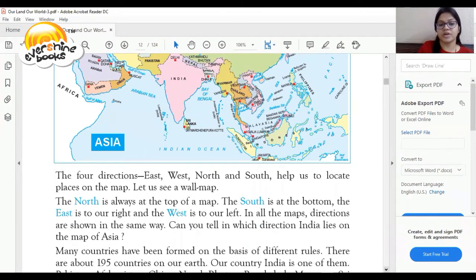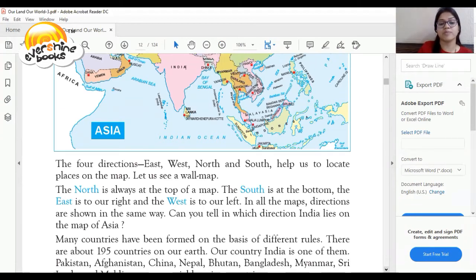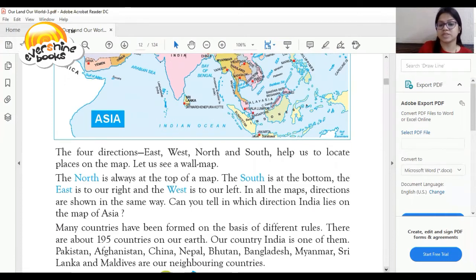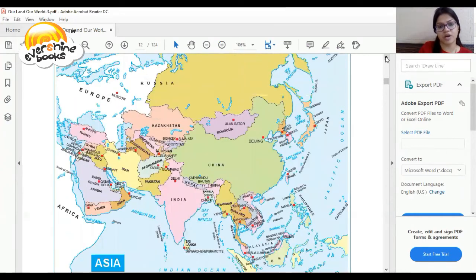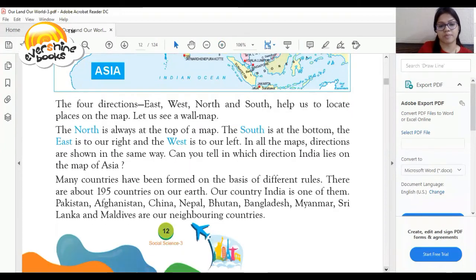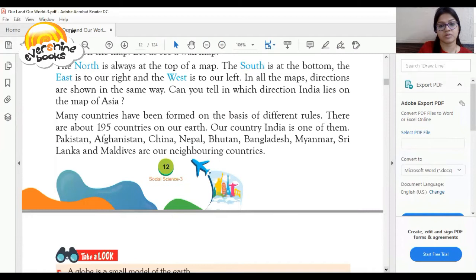The 4 directions, east, west, north, south, help us to locate places on the map. Let us see a wall map. This is also called a wall map because this is the map of Asia.